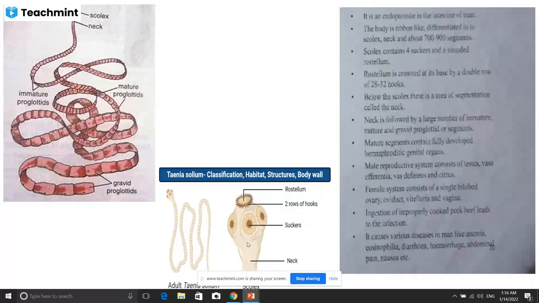The proglottid possesses male and female sex organs, and after maturation or full development it is called a gravid proglottid.